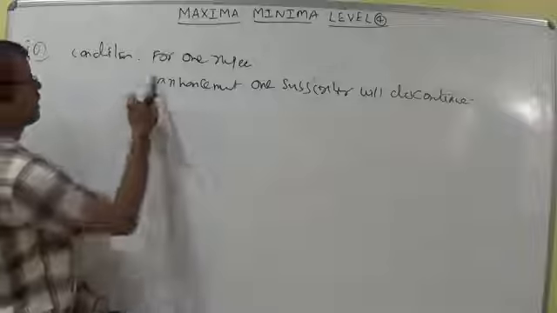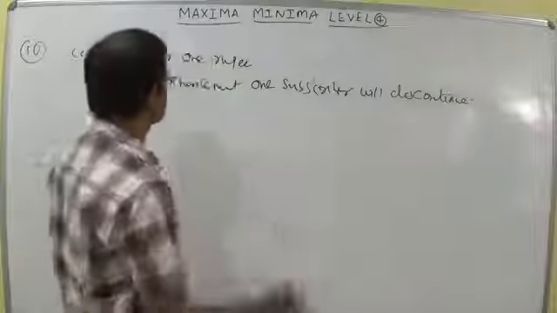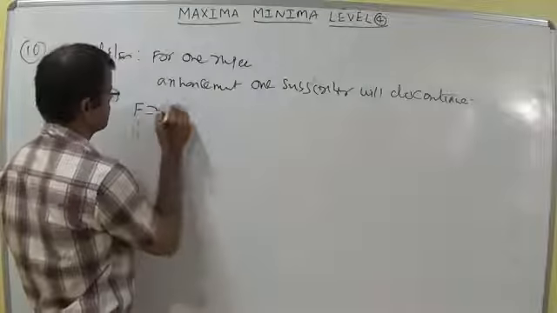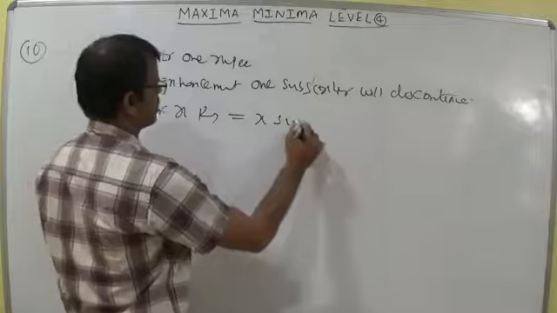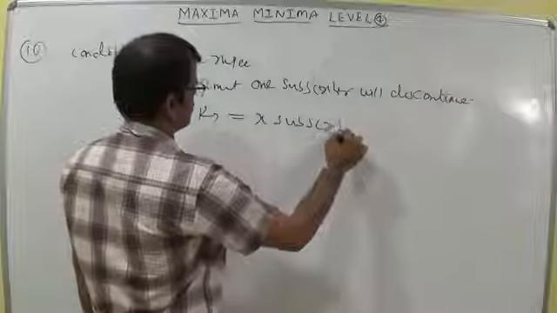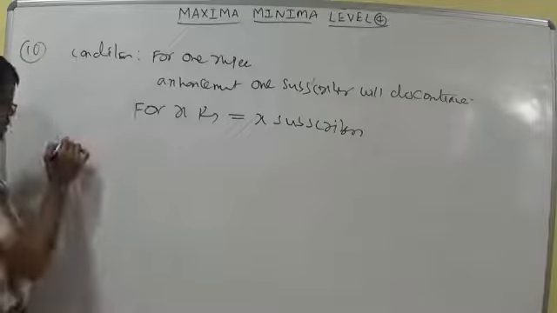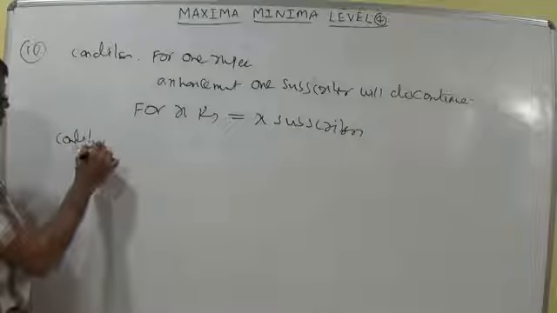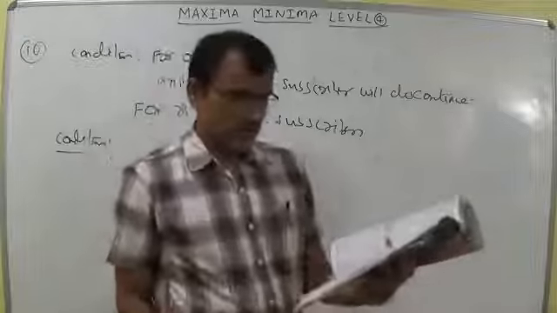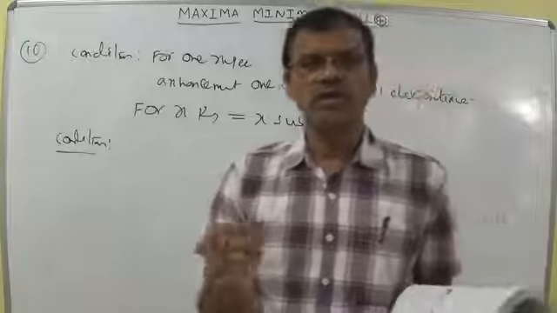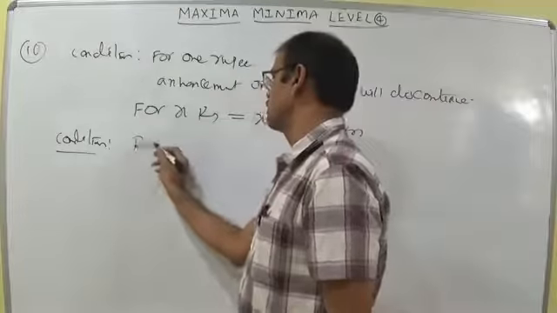What is the condition? For 1 rupee, 1 subscriber. For 2 rupees, 2 subscribers. For 3 rupees, 3 subscribers. For X rupees, X subscribers. This is the condition. Anyhow, we get the profit. So revenue, I am writing revenue. Revenue means money.